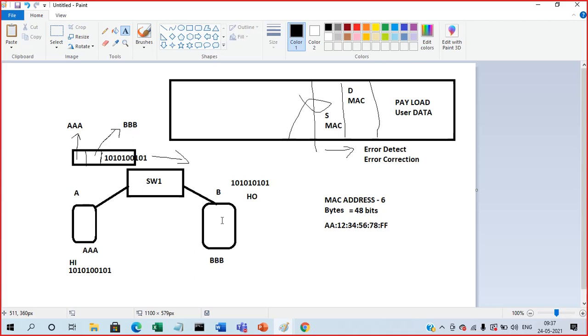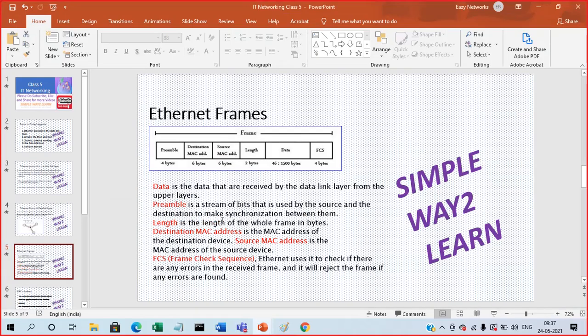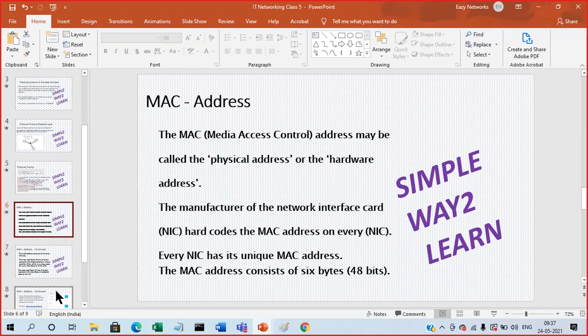Once you have Wireshark or a packet capturing tool, then we can come to know: this is the Ethernet frame, this is the Ethernet frame header.